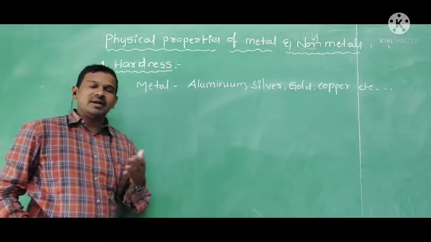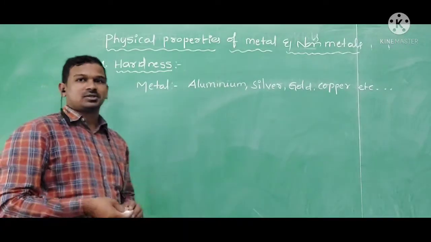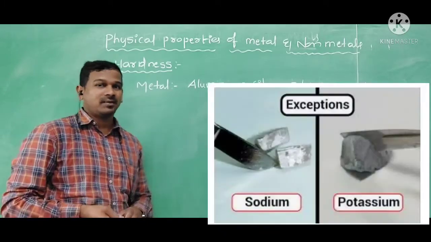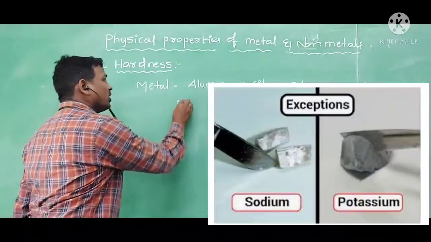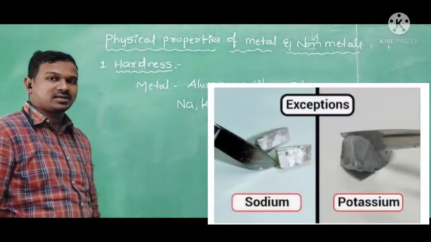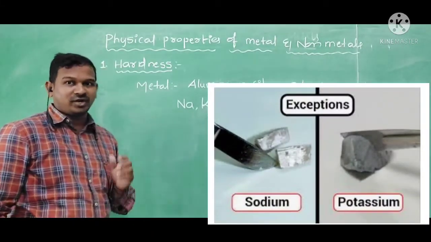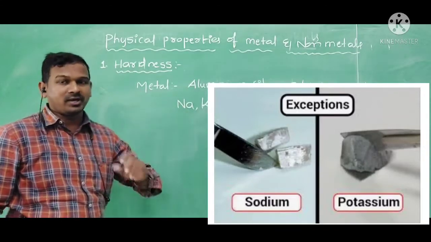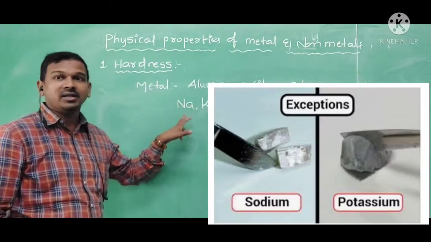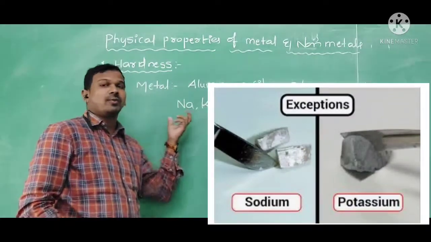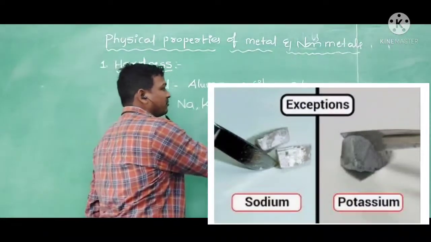So, does every metal maintain hardness? No, there are some exceptions. Sodium and potassium are very soft in nature. Even though they are considered metals, they do not maintain the hardness property. We can cut sodium and potassium with the help of a knife.